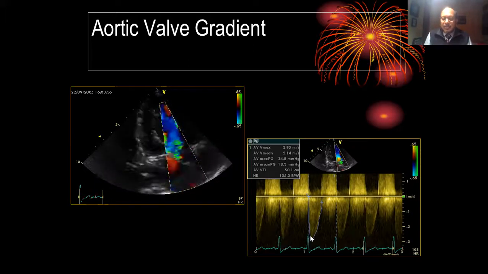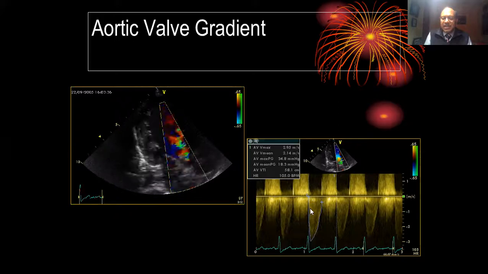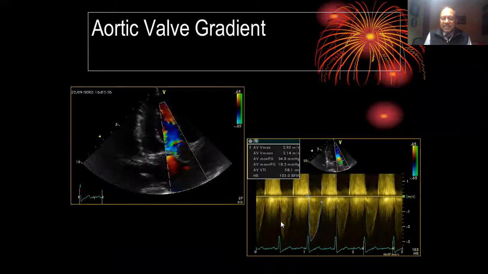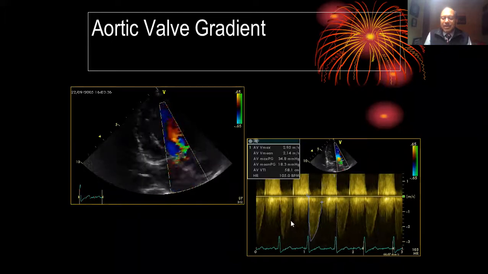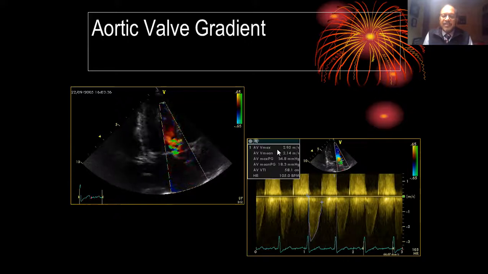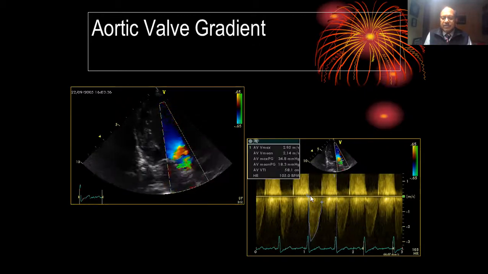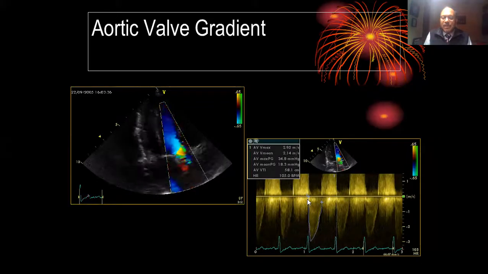Once we acquire this Doppler flow pattern, then we planimetrize it along with this modal velocity. What is the modal velocity? As Dr. Parashar said last time, we trace the highest illuminated point or hyperechoic point of this pattern. So whenever we trace this pattern, what we get is a modal velocity, and then we get a peak velocity, a mean velocity, peak gradient, and a mean gradient along with aortic valve VTI. So one pattern will give you aortic valve VTI along with peak and mean velocity and gradient.